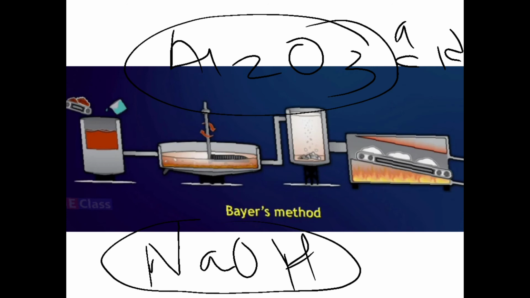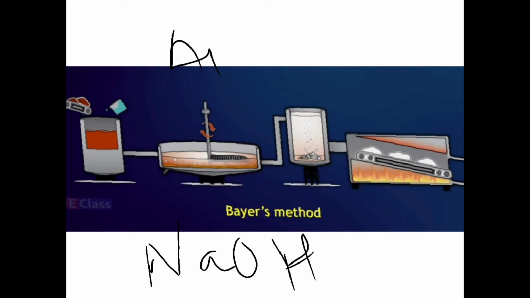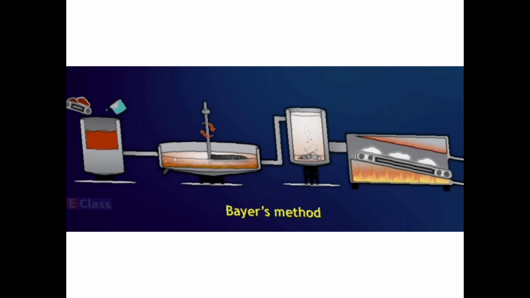So you can see here it reacts with this base NaOH and you will get salt and water. What you will get is an aqueous solution of sodium aluminate. So bauxite is leached by the sodium hydroxide solution and you get sodium aluminate. How will you write the reaction?